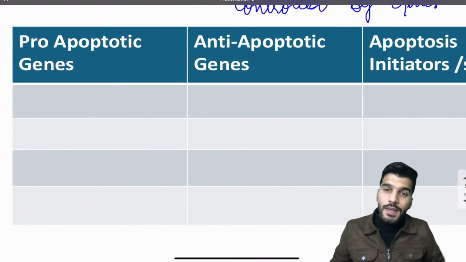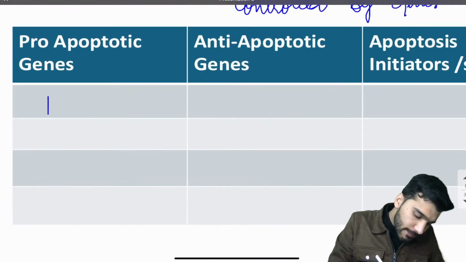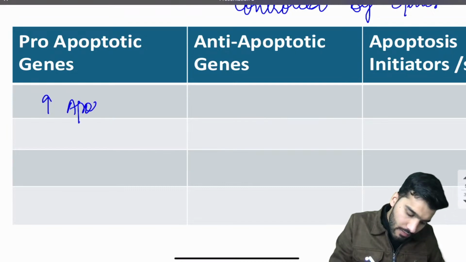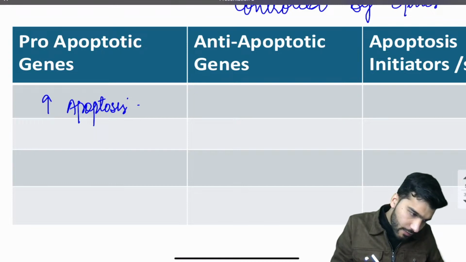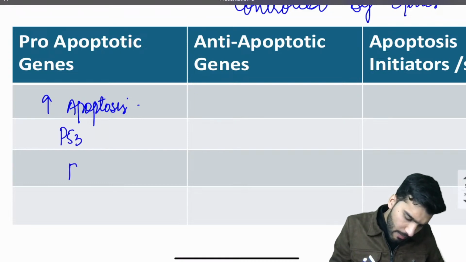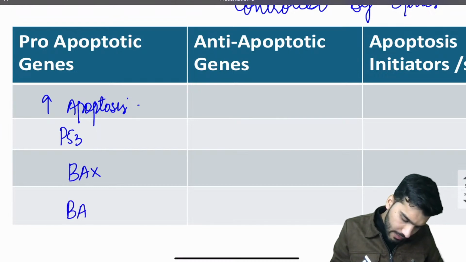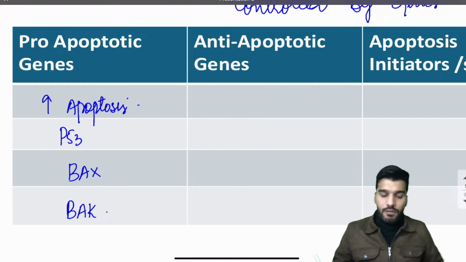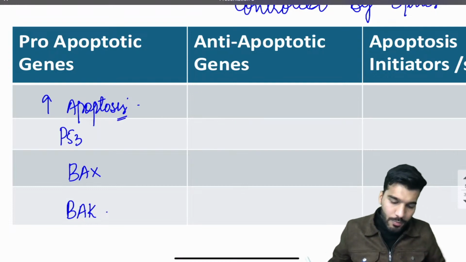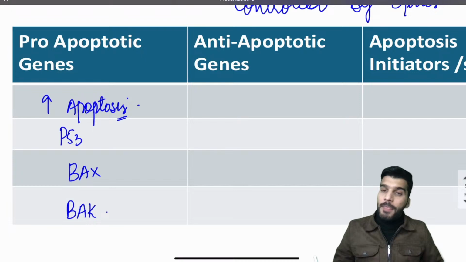What are the pro-apoptotic genes? The ones that will increase apoptosis. We have P53, BAX and BAK. These are the genes that will increase apoptosis.